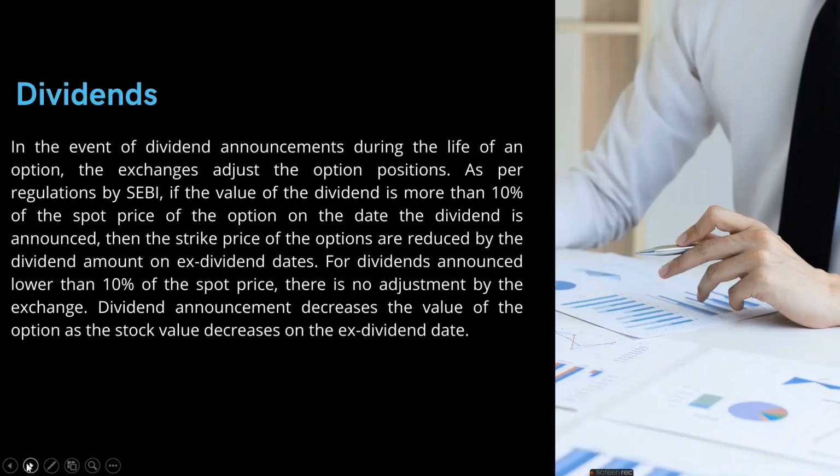I hope the point is getting clear that on the day of expiration of the option, if we see that the dividend is more than 10% of the value of the spot price, the value of the dividend gets deducted from the strike price. So that is about the dividend.